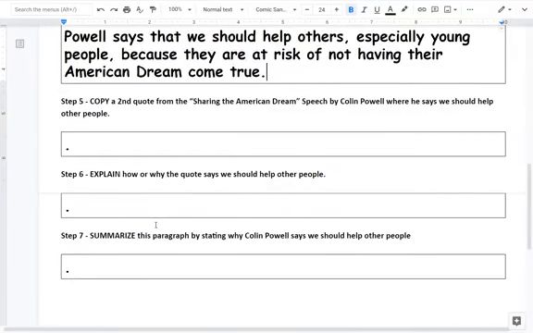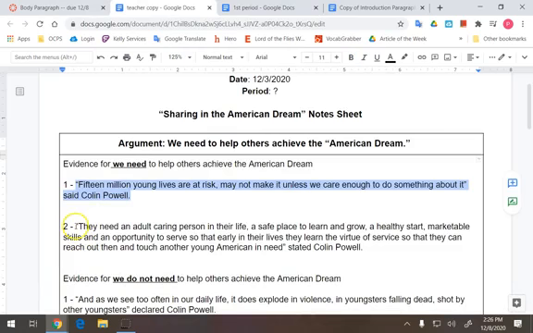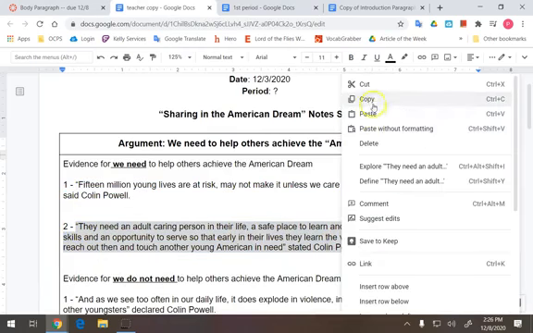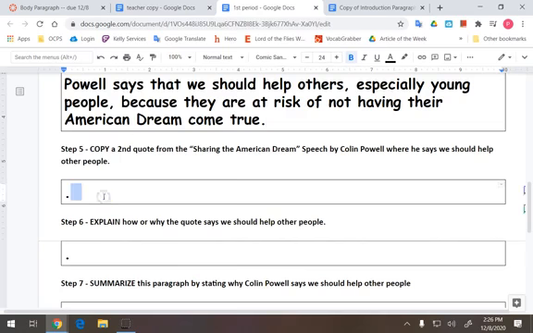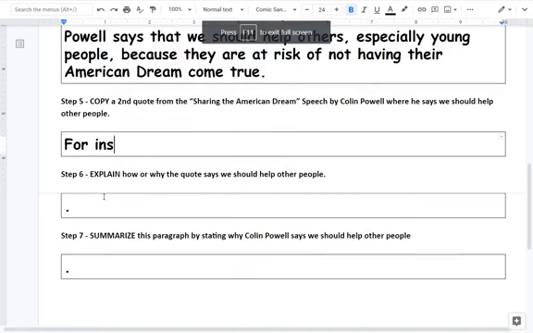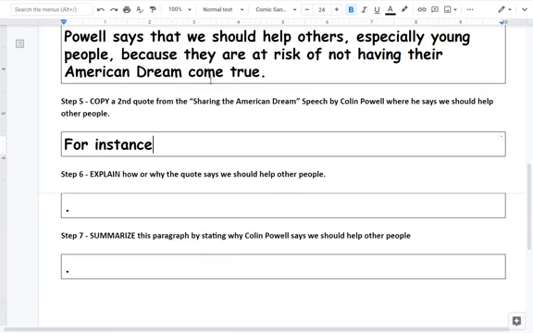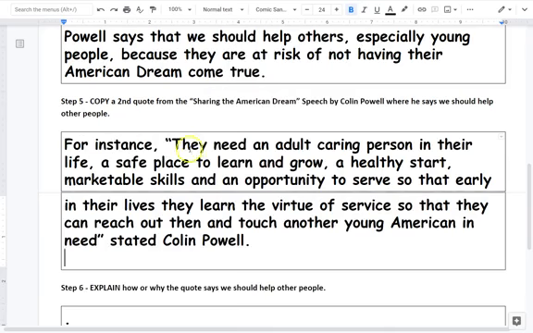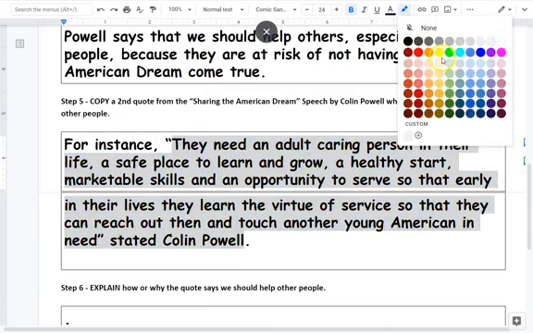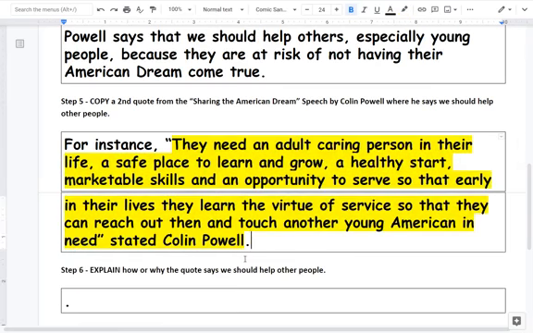Step 5 says to copy a second quote from the Sharing the American Dream speech by Colin Powell, where he says we should help other people. So we're going to come back here and copy down the second quote, and we're going to write, for instance, comma. And what did we do last time? We right-clicked and paste without formatting. One more time. For instance, comma, right-click, paste without formatting, and I'm going to highlight this in yellow. And that is our step 5. That's our second quote from Sharing the American Dream.